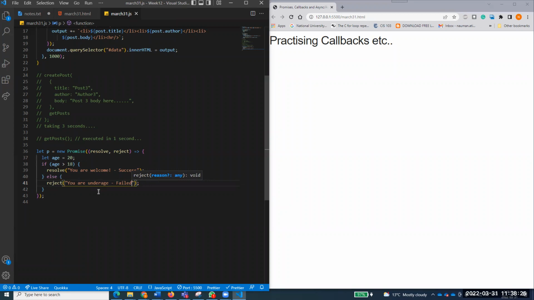So I've created a promise. First of all, look at the syntax of the promise. And I promise you will forget the syntax. Just think about it. Promise accepts a function. I have just defined a callback function inside that, with resolve and reject.